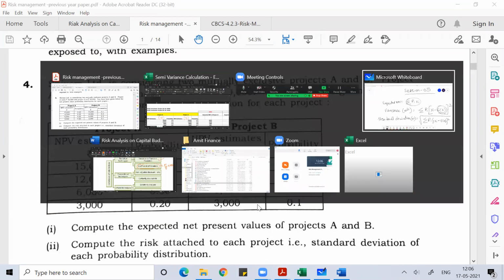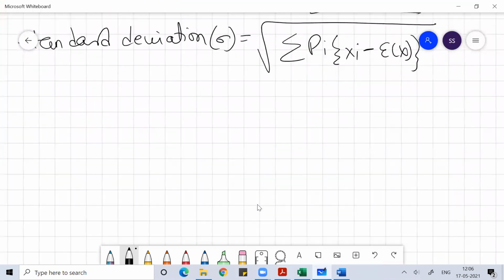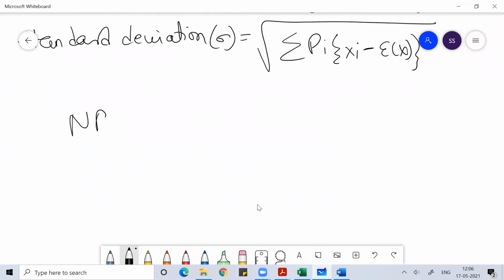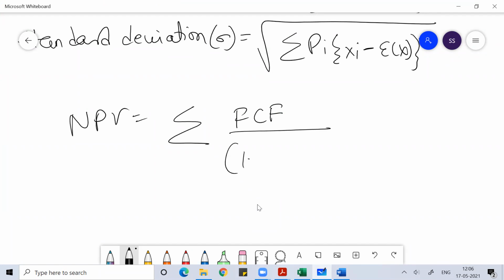I hope everyone understands this part: whenever I'm talking about NPV, it is the sum total of the present value of the future expected cash flows, which we discount with WACC, minus the initial investment. The initial investment does not matter a lot when we are talking about NPV, because it's already the adjustment after deducting the value of the initial investment from the project. So consideration of the initial investment does not make much sense.